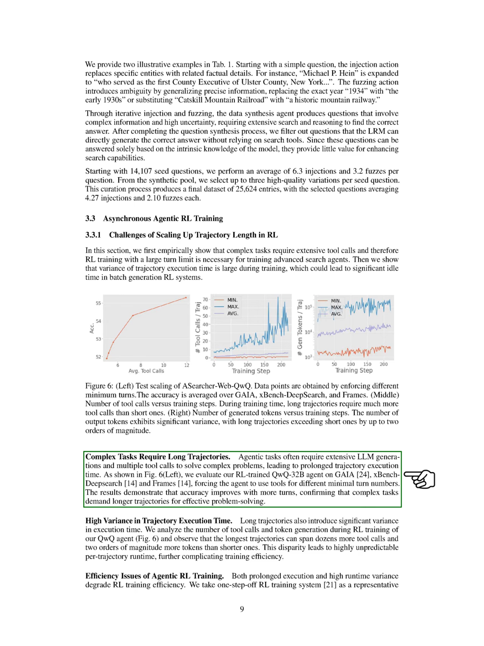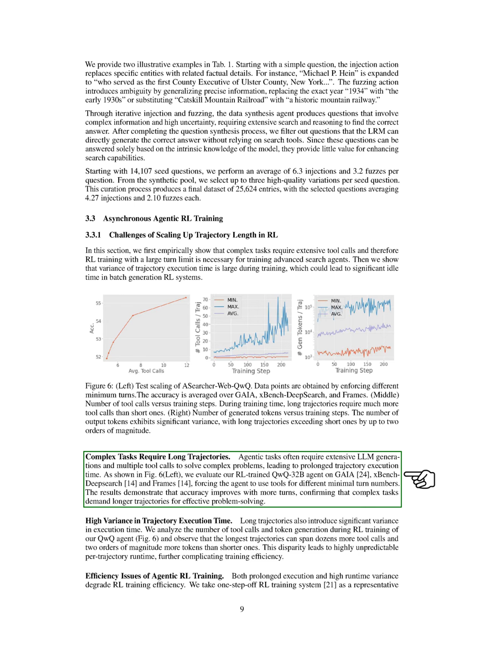We note that long trajectories introduce substantial variability in execution time. Our analysis of tool calls and token generation during the training of our QwQ agent reveals that the longest trajectories can involve many more tool calls and significantly more tokens than shorter ones. This variation leads to unpredictable runtimes for each trajectory, complicating training efficiency. Both extended execution times and high variance in runtime negatively impact RL training efficiency.